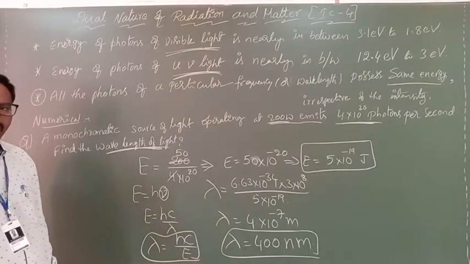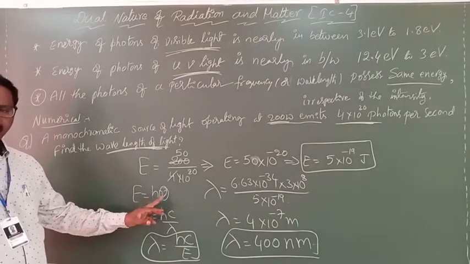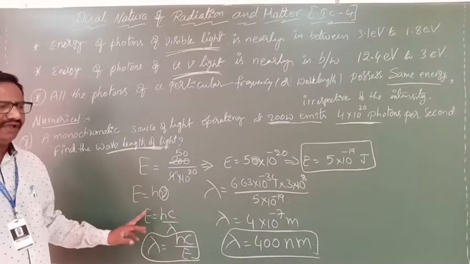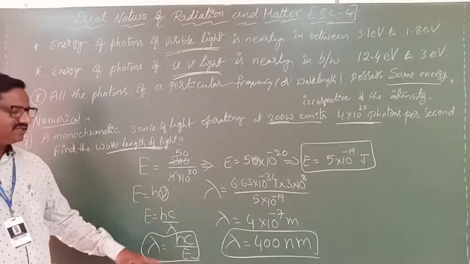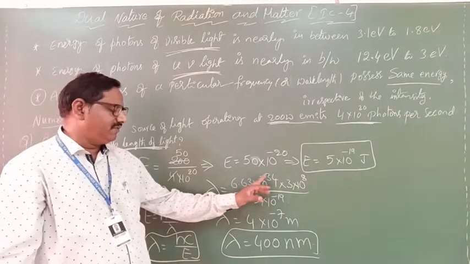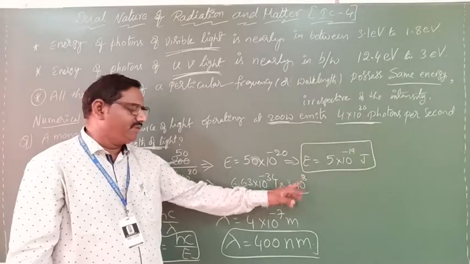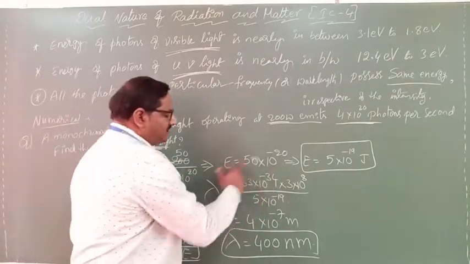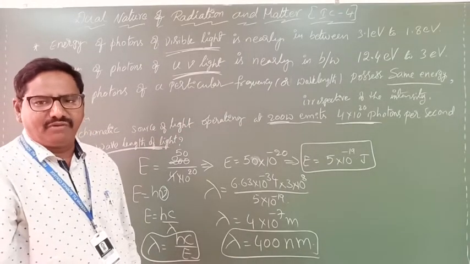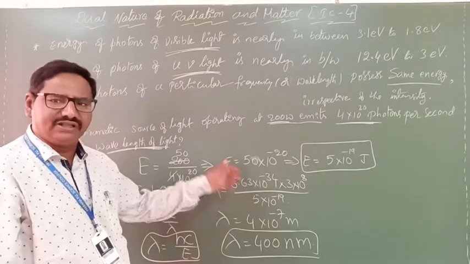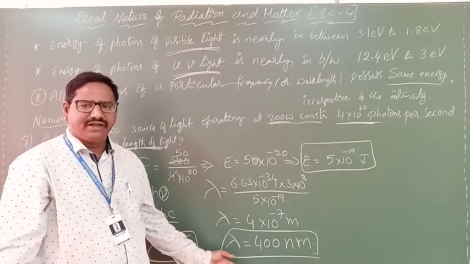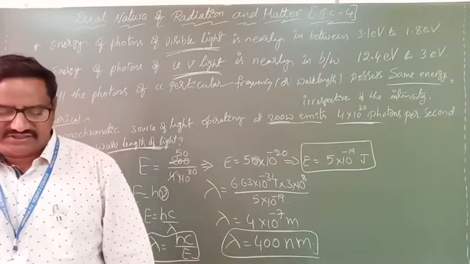Now, already energy E equals h nu, and you know that nu is nothing but c by lambda. From that, lambda equals hc by E. That hc value we already know: 6.63 into 10 power minus 34 into 3 into 10 power 8, or in short form, 12,400 eV angstrom. If you substitute that, finally lambda you can get as 400 nanometers.